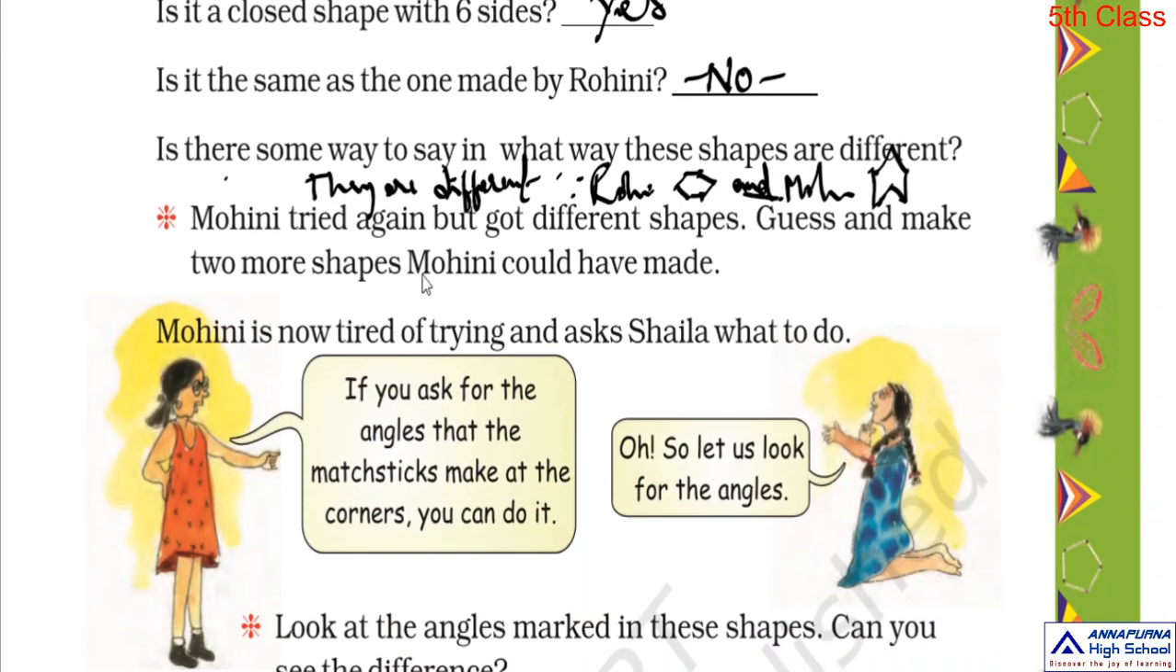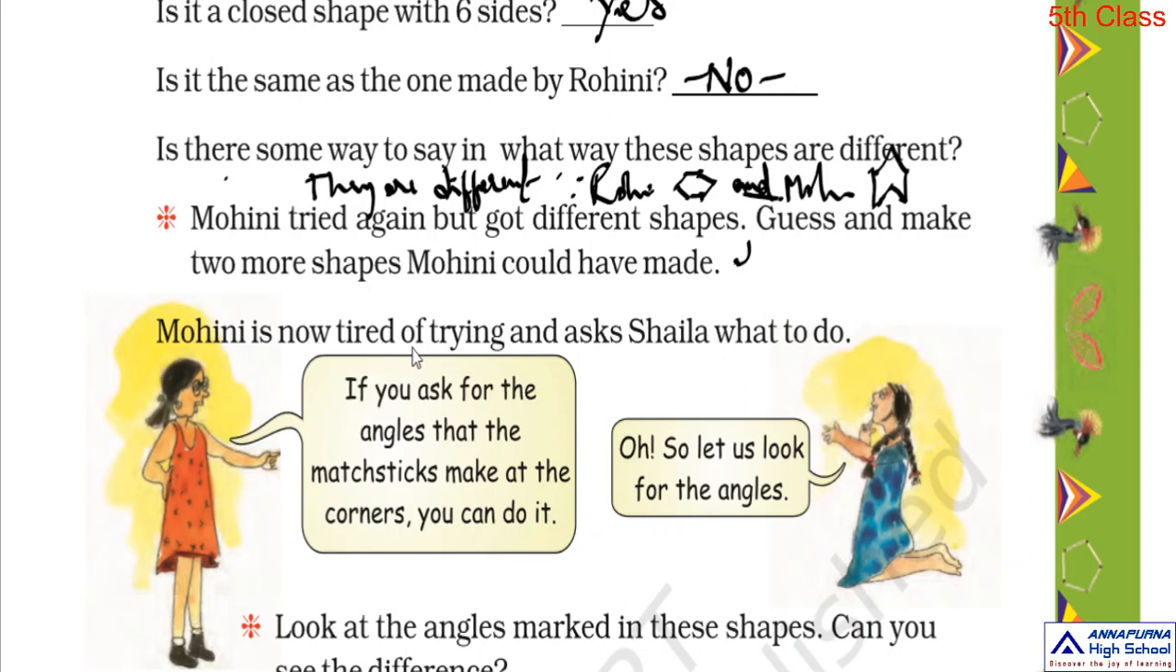Now Mohini tried again but got different shapes. Guess and make 2 more shapes Mohini could have made. So you do work out this bit. So this is homework for you.